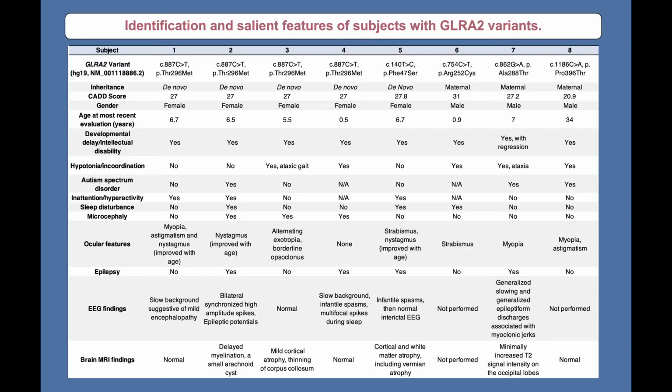Given the overlap of ASD genes with other neurodevelopmental disorders, we looked for other patients for some of our gene hits. With our collaborators, we identified patients with a neurodevelopmental disorder with variable presentation with variants in the X-linked gene GLRA2. Intriguingly, we found a recurring de novo missense variant in 4 female patients at threonine 296.